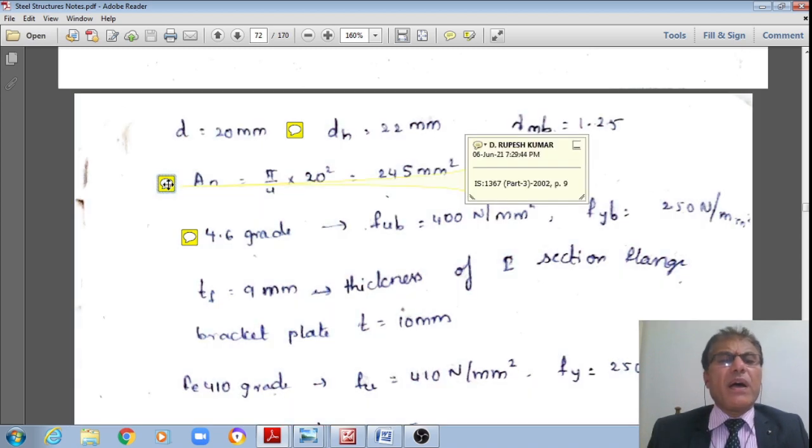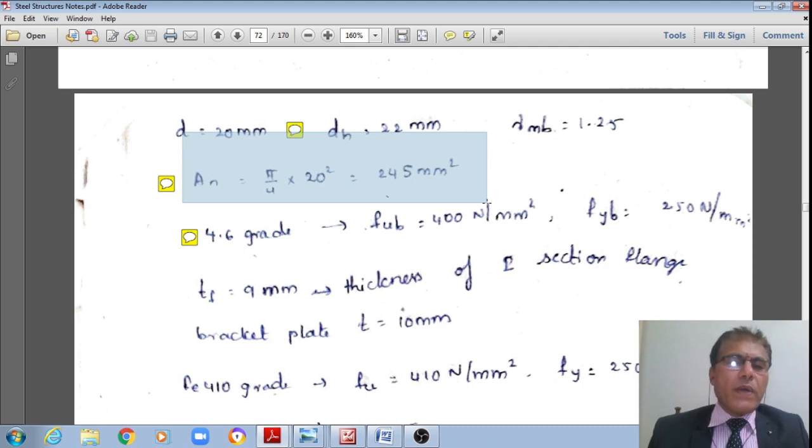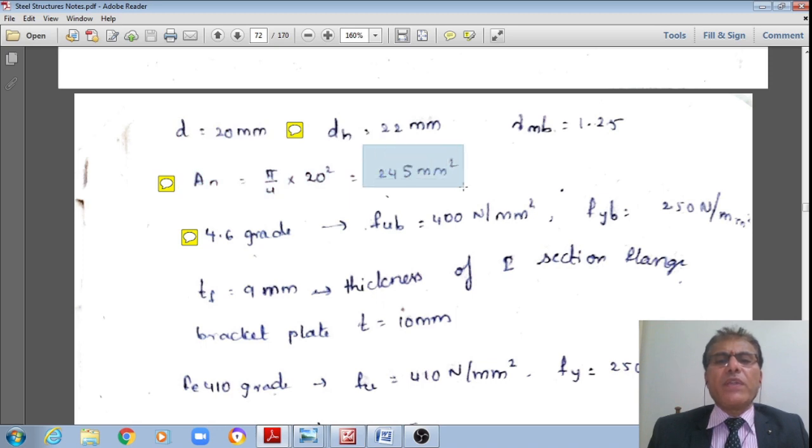And also from IS 1367 part 3 2002 page number 9, as you have seen in the previous videos, the net area of the bolt can be noted down, or alternatively you can calculate the net area of the bolt as approximately equal to 0.78 multiplied by the gross area of that bolt. Therefore 0.78 multiplied by pi by 4 20 square, pi by 4 20 square is equal to 314, multiplied by 0.78. It works out approximately 245 mm square.